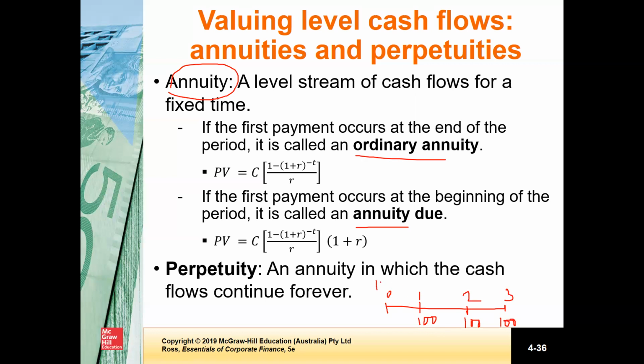Whereas if the cash flow starts at the beginning of the period, then it is called an annuity due, okay? And if this cash flow is expected to continue forever, then it is called a perpetuity, which means that the main difference between annuity and perpetuity is that annuity cash flow continues for a fixed time period, whereas perpetuity continues forever.